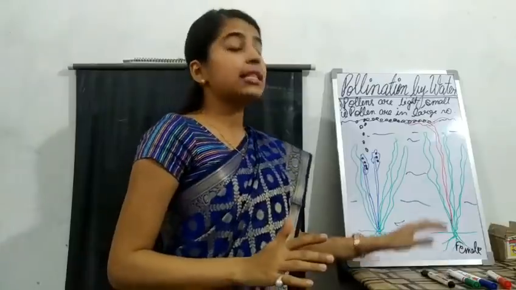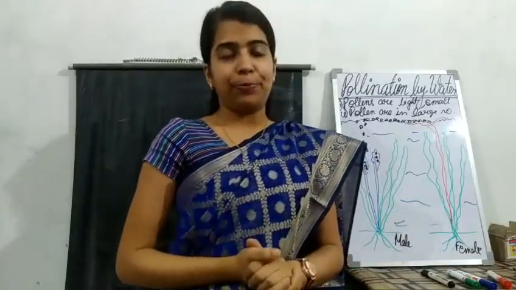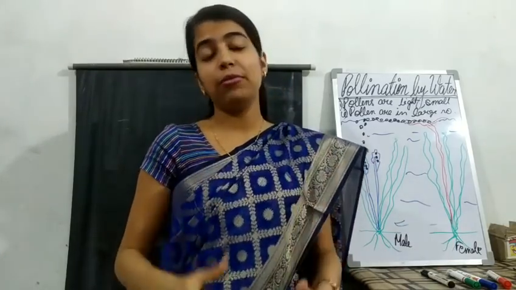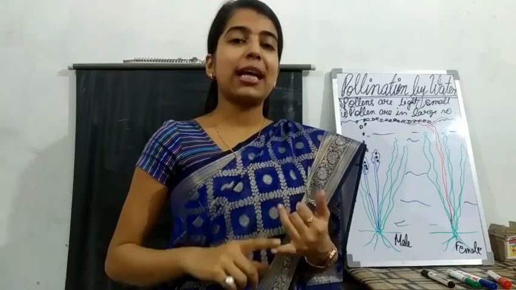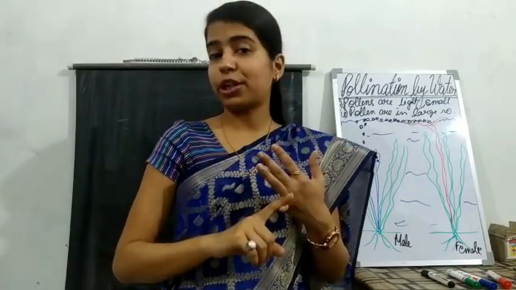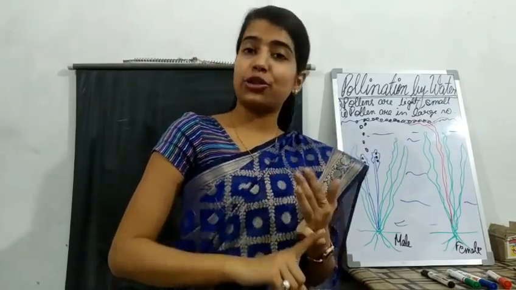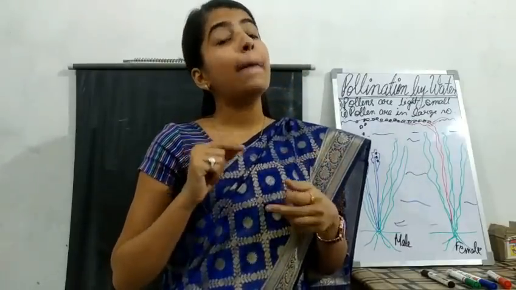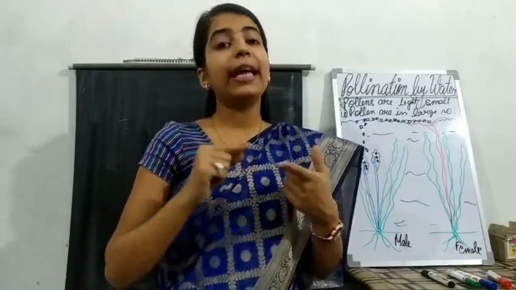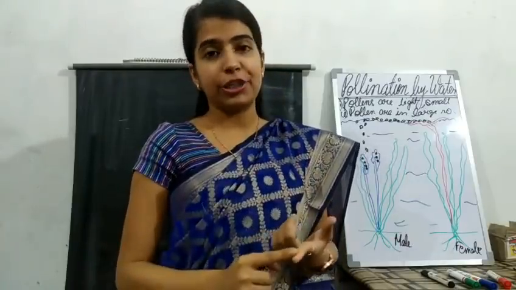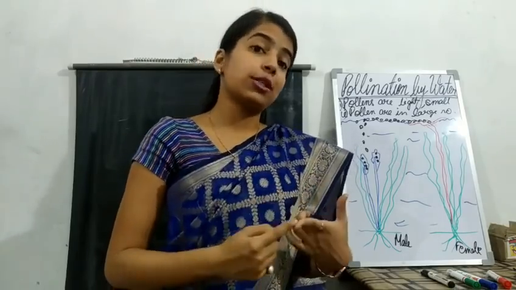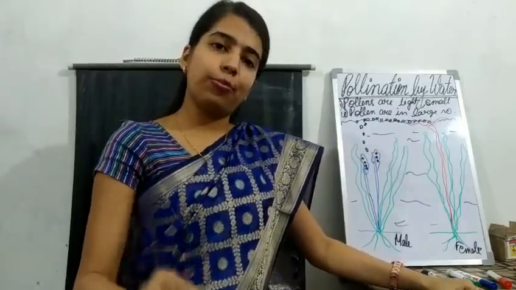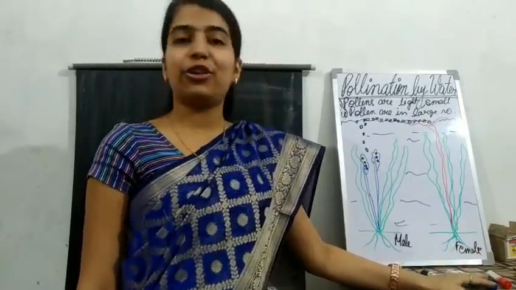So students, this is the end of our chapter. I have already explained the previous topics, so let us recall what we have learned in this chapter. I have taught you about two types of reproduction in plants, that is sexual reproduction and asexual reproduction. Then we learned about the parts of a flower. Then we learned about two types of pollination, cross pollination and self pollination, and the last topic that we learned was agents of pollination. So this is the end of your chapter.